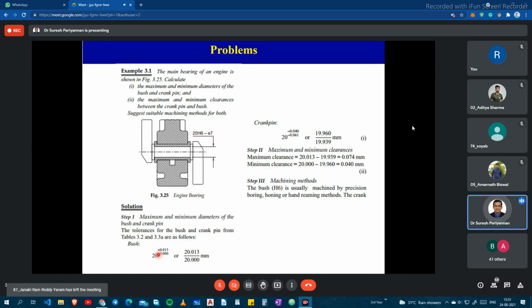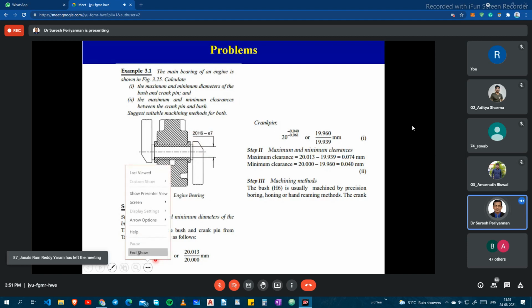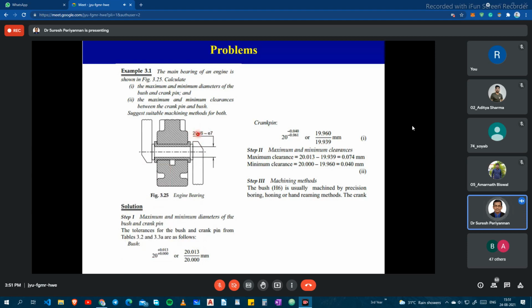The standard values are available in the table. Please keep in mind, this is 20 H6. H6 is a hole, capital H is hole, 20 diameter. You can get it from the table. This is the hole size, 20 on the plus side. It is a unilateral tolerance, plus side only, 20.013. This is the maximum and this is the minimum.